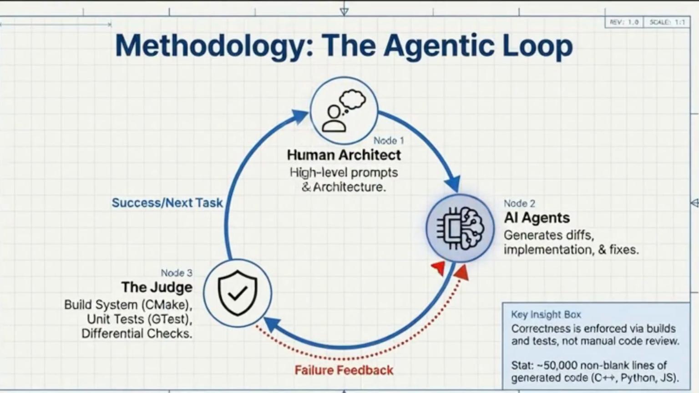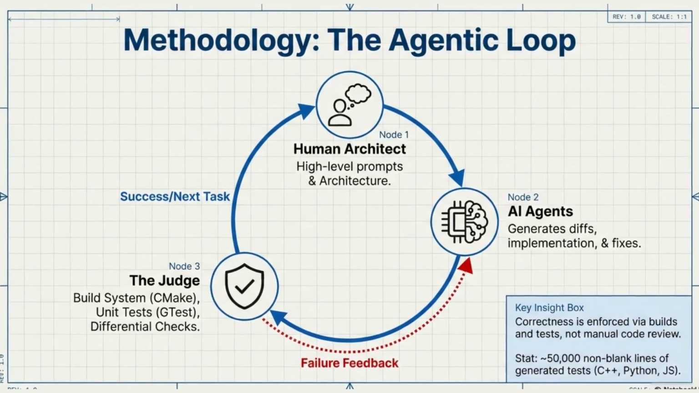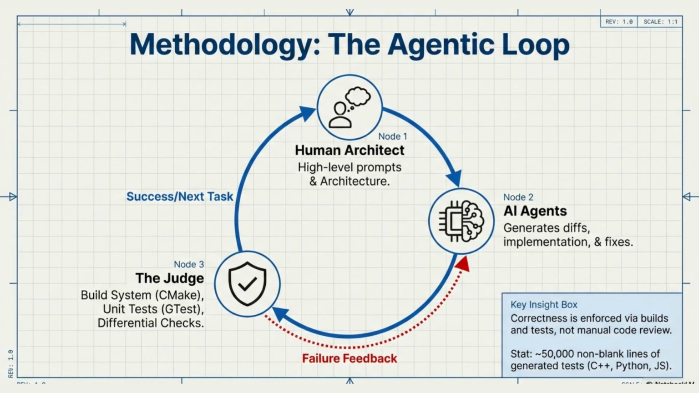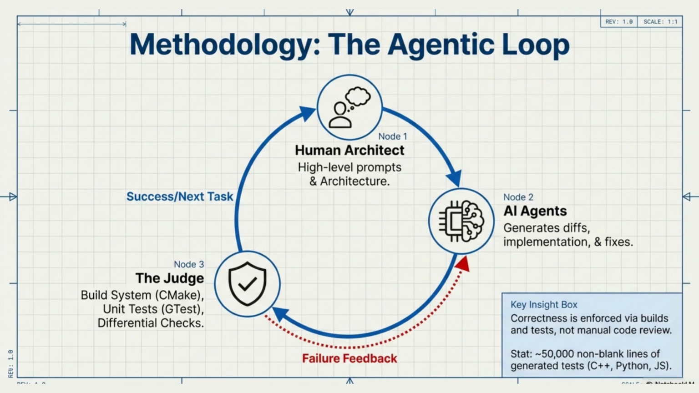What this image shows is a new way of building software called the agentic loop. It's a cycle between a human, AI agents, and an automated validation system. At the top is the human architect. The human doesn't write the code directly. Instead, they define the goal, the architecture, and what correct behavior should look like. They set the direction. Next, the AI agents take those high-level instructions and generate the actual implementation. They write code, make changes, and attempt fixes, but they're not trusted to decide whether the code is correct.